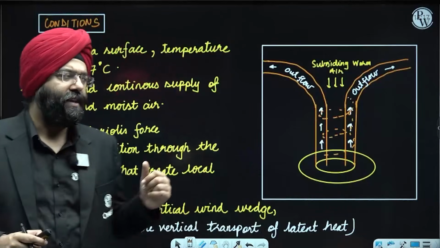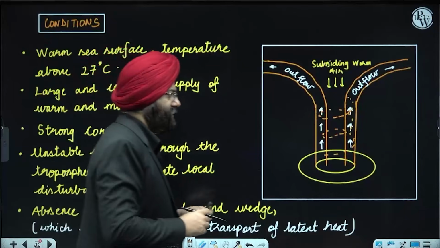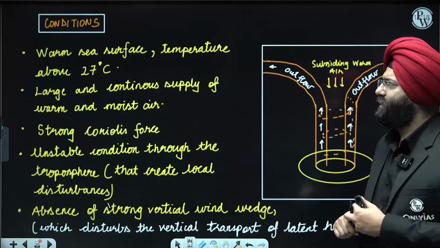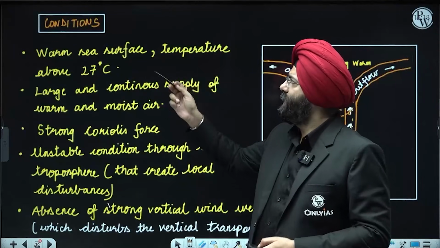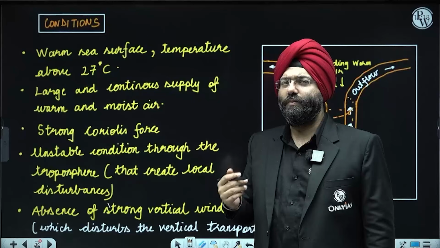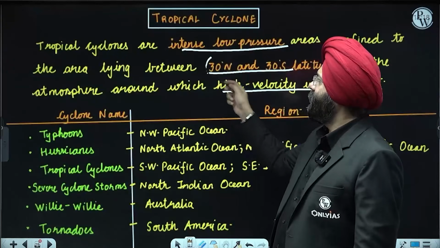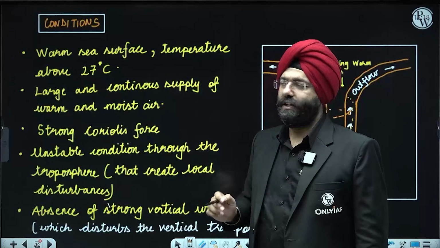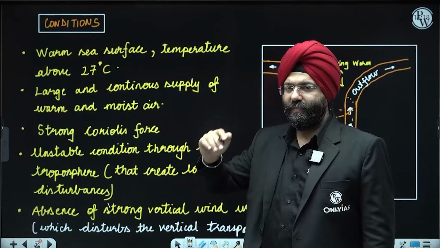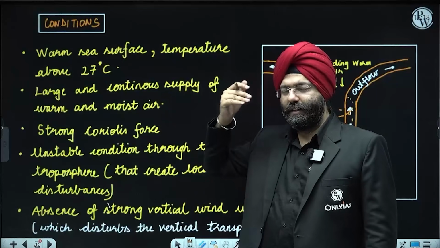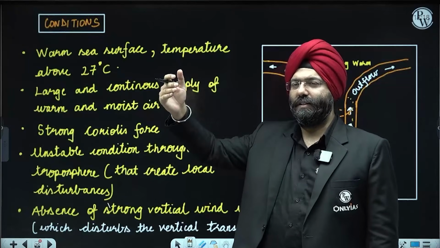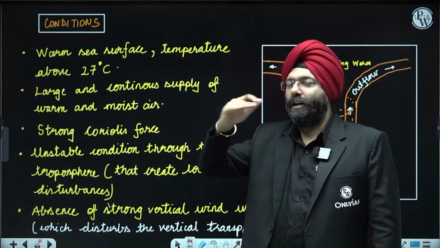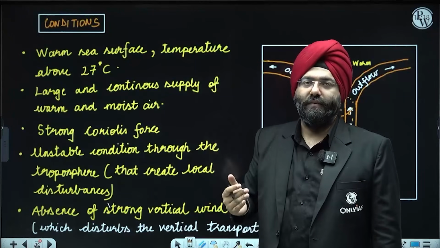You see the diagram of the tropical cyclone also. Now, please understand what are the conditions that are required for the tropical cyclone. It requires warm sea water, temperatures above 27°C, and that is why you realize this is a region where it is confined in this particular region, right? Because adequate conditions are provided here. Warm sea water is required. That is why when the tropical cyclone enters the mainland or the land surface, after sometime it dissipates, because there is a cutoff of the cyclone from the warm water surface, right?